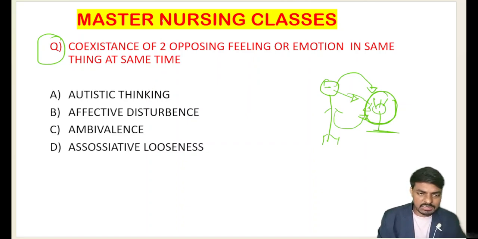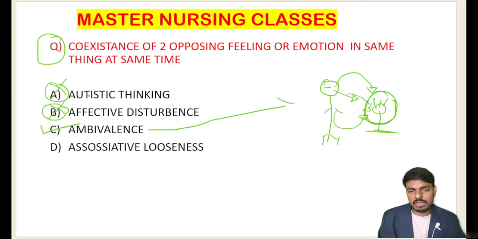Option C is not artistic thinking, students. I will explain what artistic thinking is. Option B is affect disturbance, and it is not an affect disturbance either. I will explain affect disturbance. Option C is ambivalence. What is ambivalence? Ambivalence is the condition where the person has coexistence of two opposite feelings or emotions in the same thing at the same time. We call that ambivalence. Very important, a 5-star question for your exams.